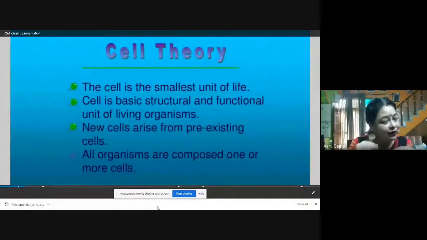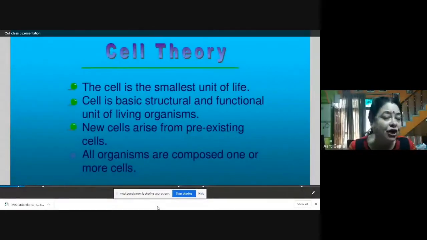This zygote is the first cell for all living organisms performing sexual reproduction. Even our body, which now has trillions and trillions of cells, started from one cell, and that one cell was the zygote. So this zygote keeps on dividing.